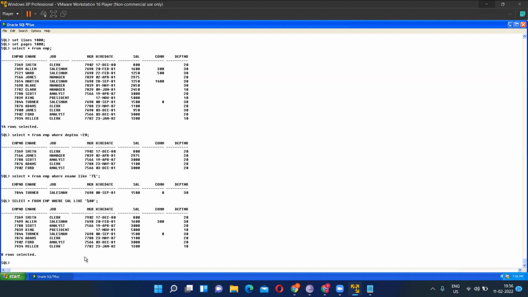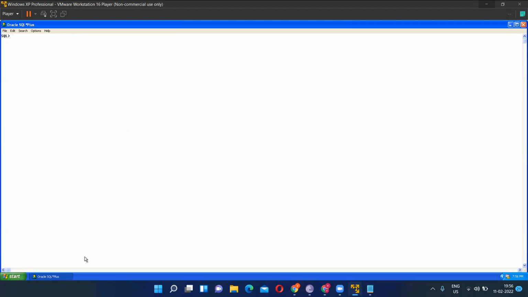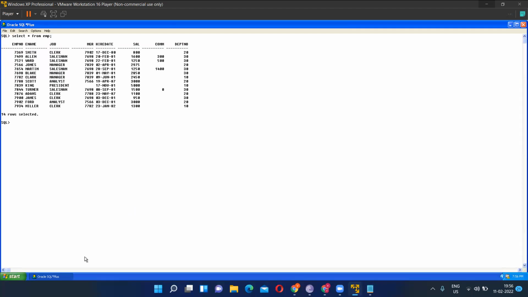Clear the screen. Suman, can you tell me how to clear the screen? Suman, are you there? CLSCR. Okay. Now this is a table. I want the department 10 or department 20 employees. Can you tell me the query? Vargava, can you think: department 10 or department 20? Are you understanding anything?